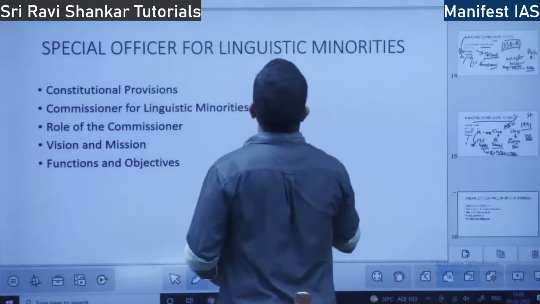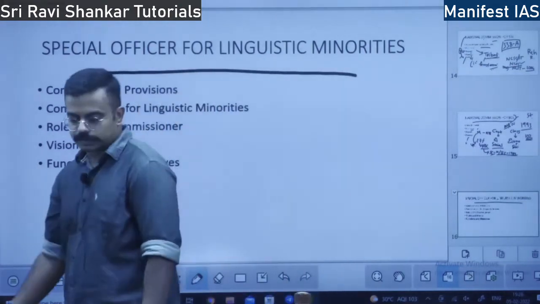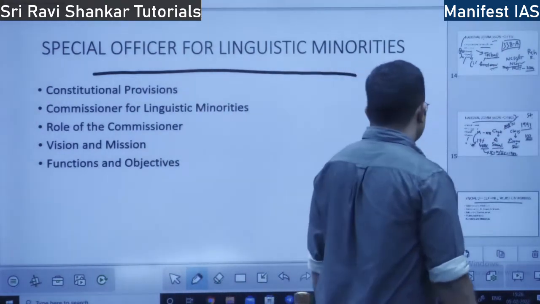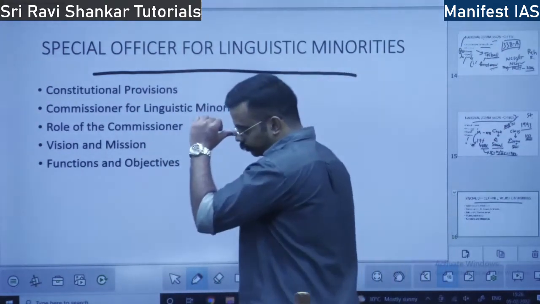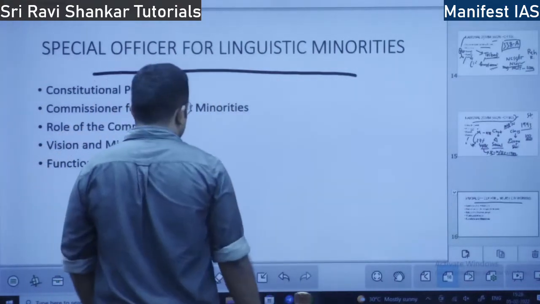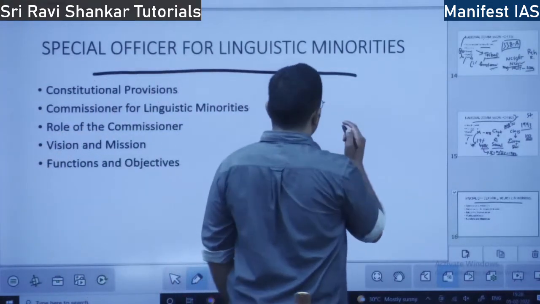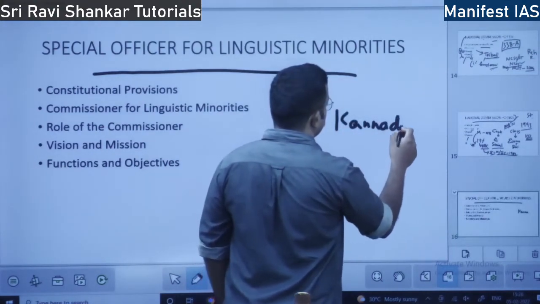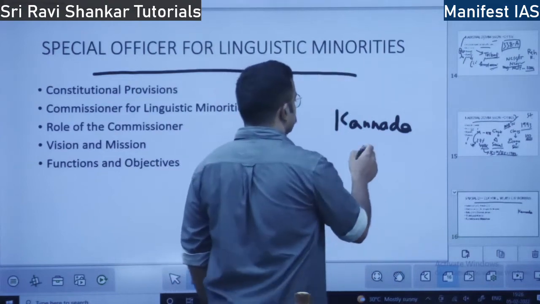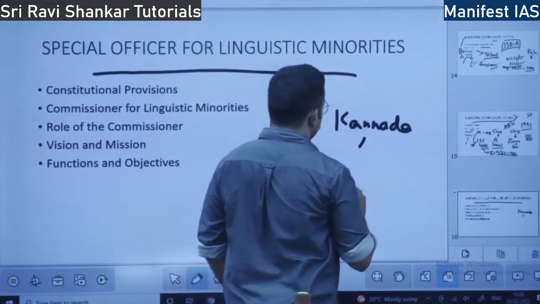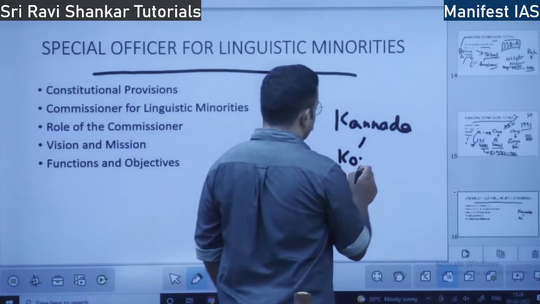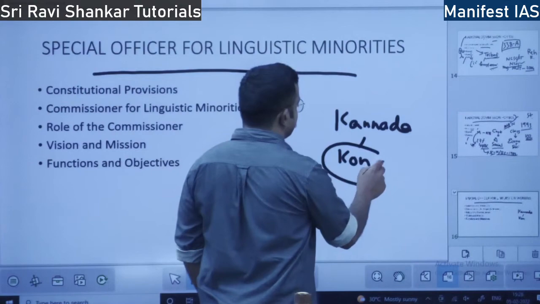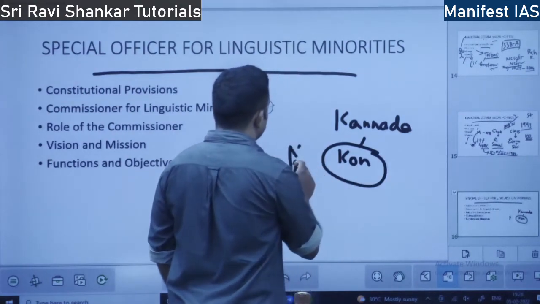Next, Special Officer for Linguistic Minorities. So, what are linguistic minorities? In Karnataka we have Kannada as the major language, whereas for some language, you take Konkani, the number of members speaking this language is very minimal.